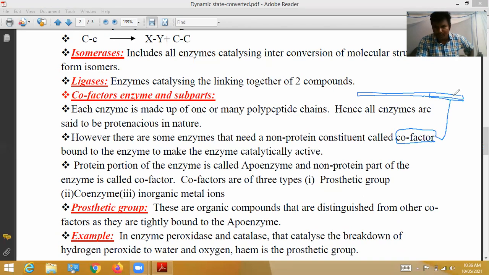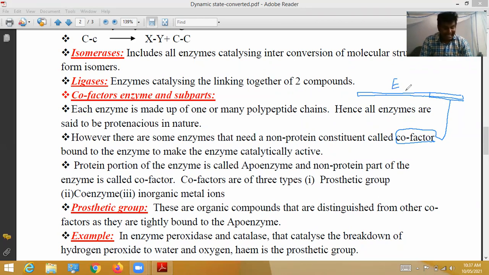This cofactor is bound to the enzyme to make the enzyme catalytically active. So every enzyme should have a non-protein part. That non-protein part of the enzyme is called cofactor. That cofactor is bound to the enzyme to make the total enzyme catalytically active.